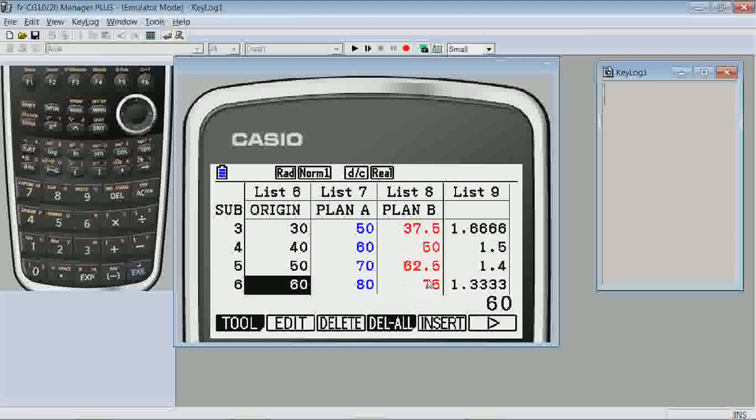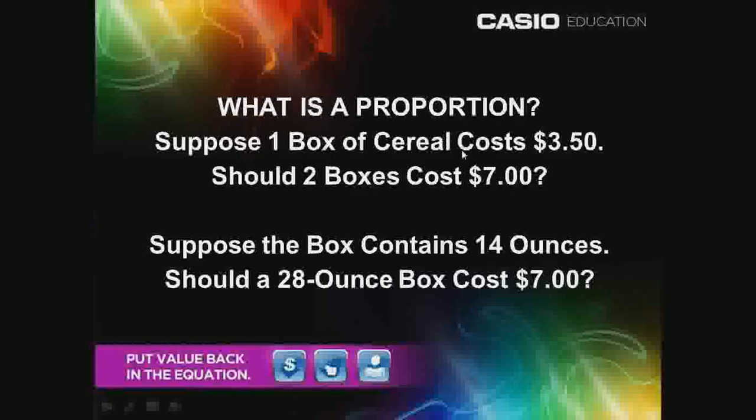Under what conditions do we have a proportional relationship? Too often we ignore the assumptions that we make when we consider proportional relationships. Let me return to the PowerPoint here. For example, if we know that a box of our favorite cereal costs $3.50, we might determine that 2 boxes cost $7. Do we have justification for such a conclusion? In typical, though not all, situations, we would be correct in making this determination. Our assumption of a proportional relationship is reasonable.